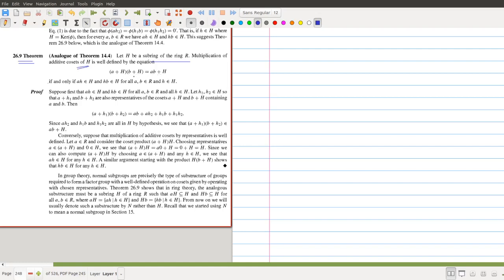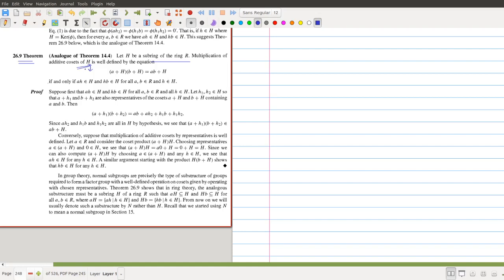So we need to worry only about the multiplication, because we know that H is an additive subgroup of a commutative group. Therefore, with respect to addition, R forms an abelian group. So every subgroup of that abelian group is normal. Therefore, H forms a normal subgroup with respect to addition. So we need not worry about the group structure of the left cosets. It is obviously true that the left cosets of H form an abelian group.